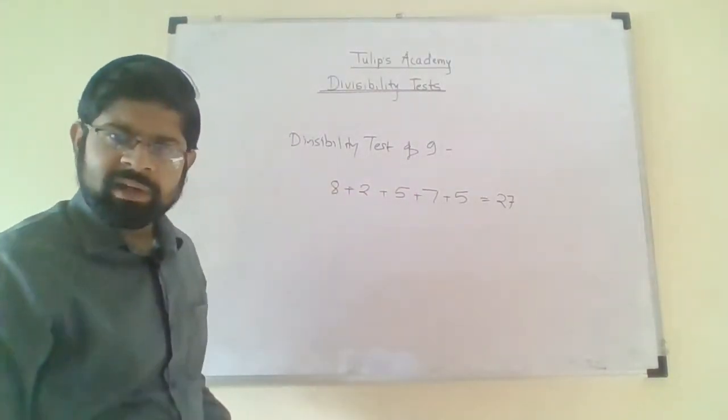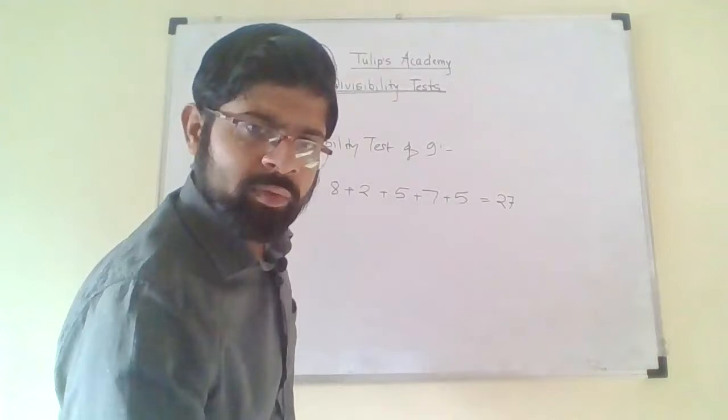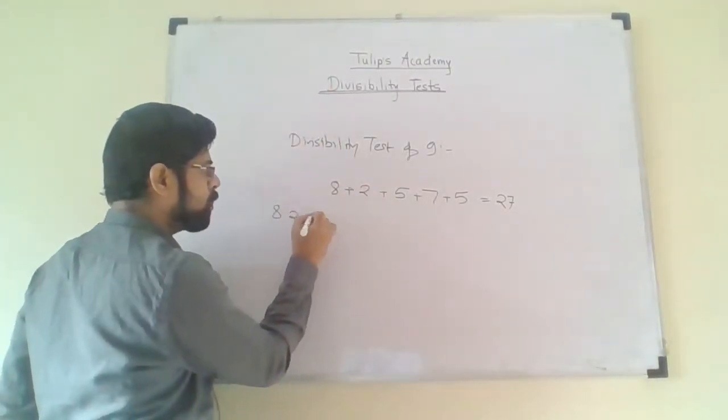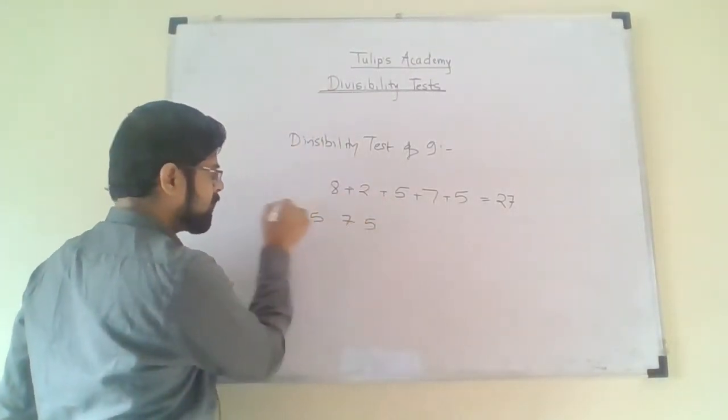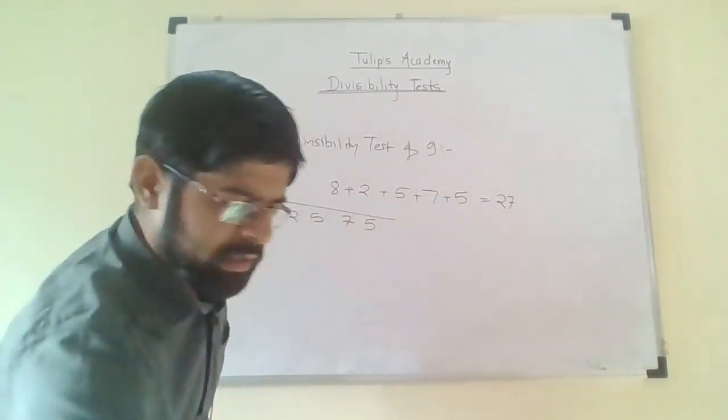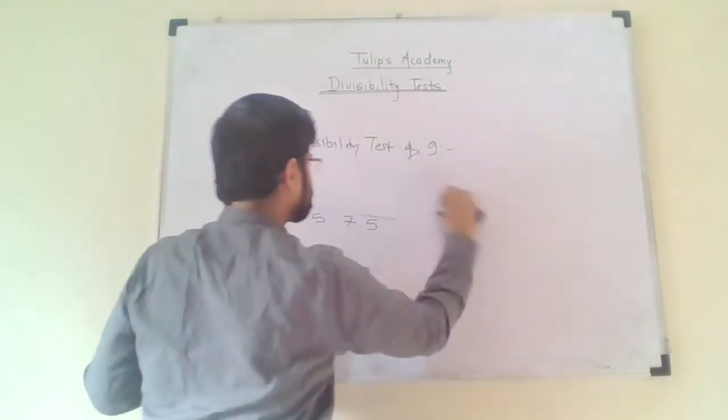Now let us verify the fact, whether it is actually divisible by 9 or not. So 82575 divided by 9. Okay, let us actually verify the fact.